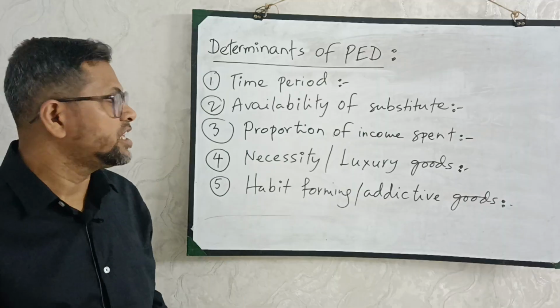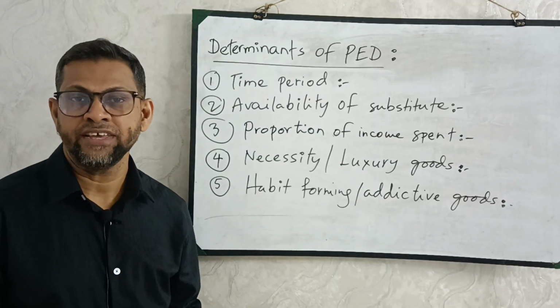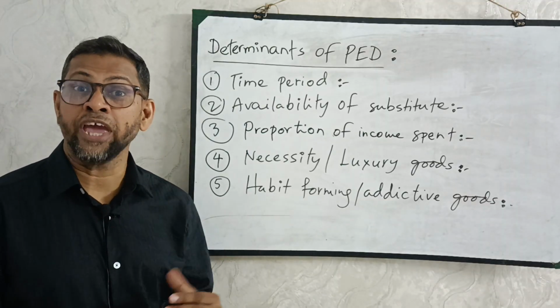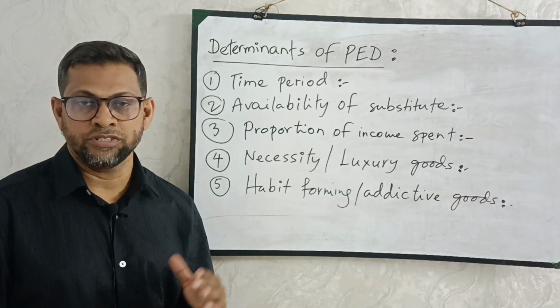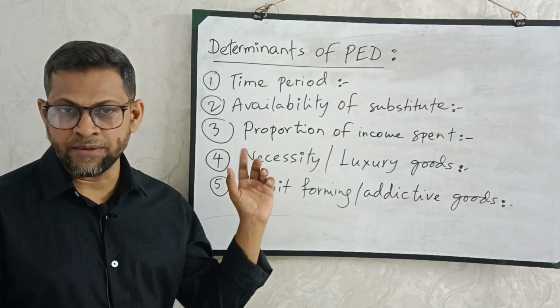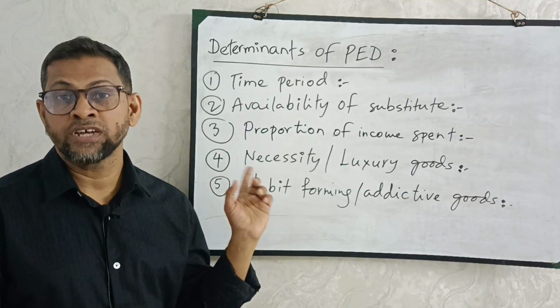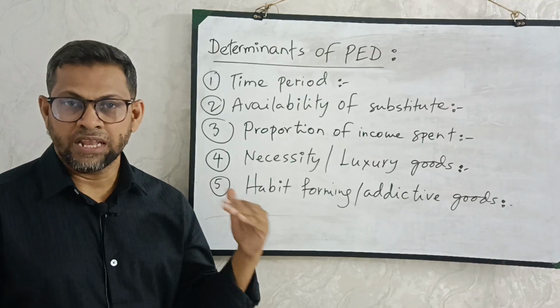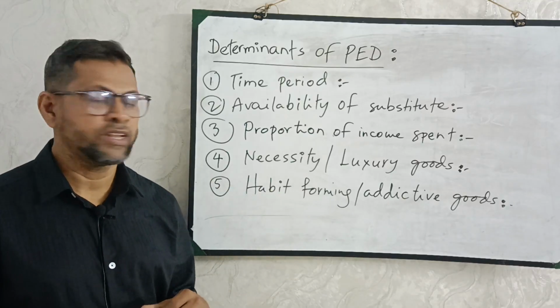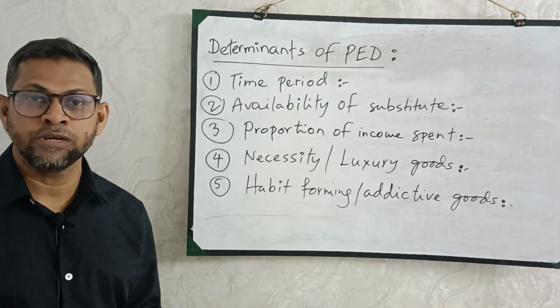So if you have a lot of time in hand, you can make decisions and you can bargain. But if you have less time, you cannot bargain that much, so demand will be inelastic. So time period is a factor for consumers to make decisions. If there is enough time, demand will be elastic, but if there is less time in hand, demand will be inelastic.